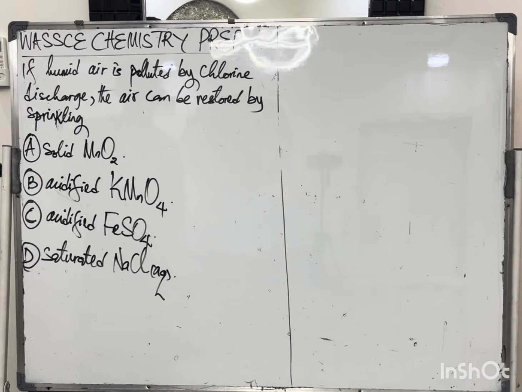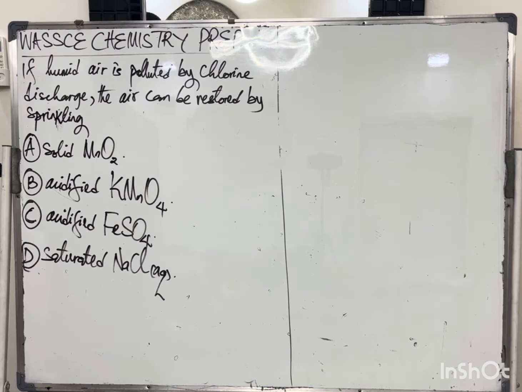Okay, a quick one. The truth is, chlorine is highly oxidizing. And the question is indirectly asking us which one of these options is a reducing agent such that through a redox reaction, harmless products will be formed such that the chlorine will end up being removed from the humid air.